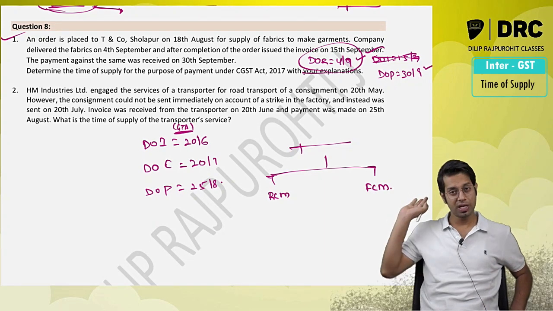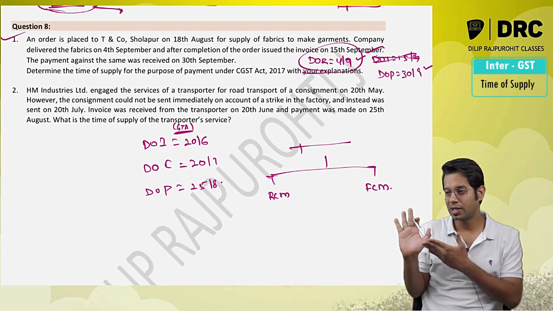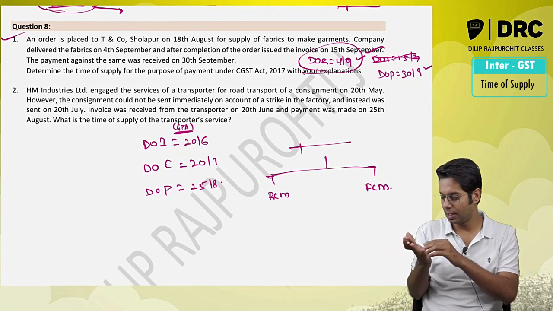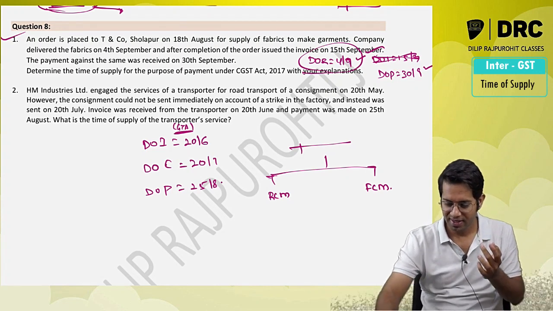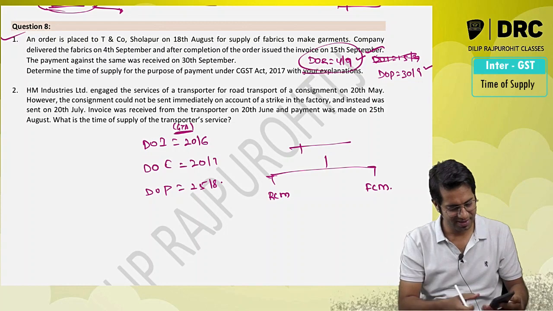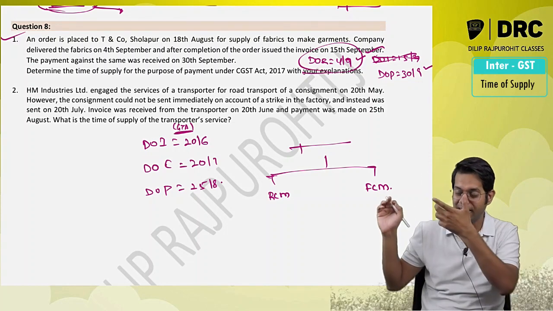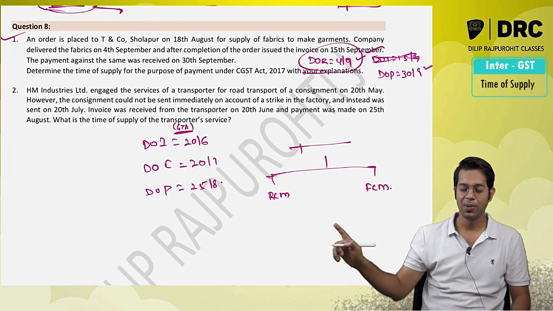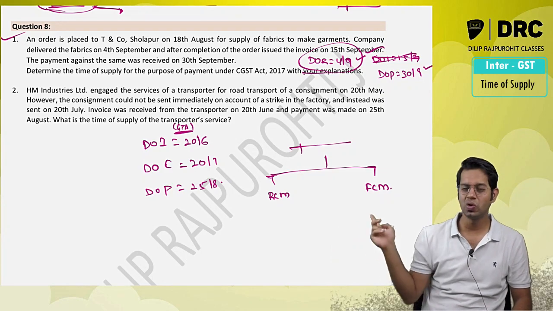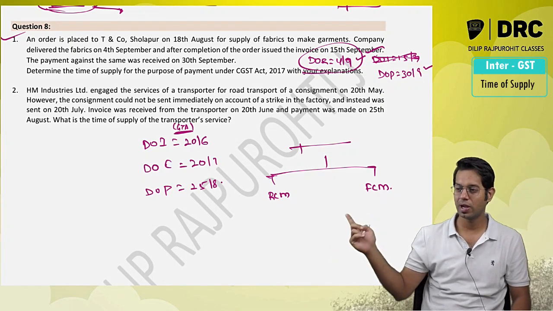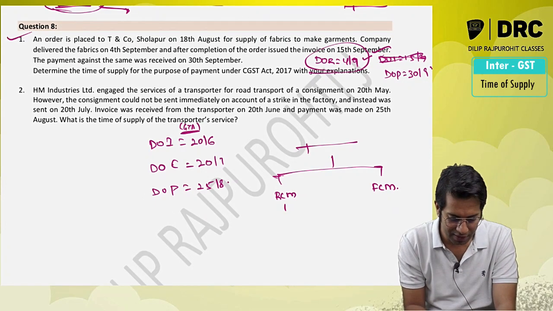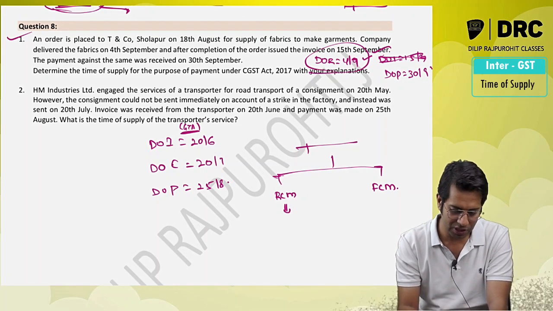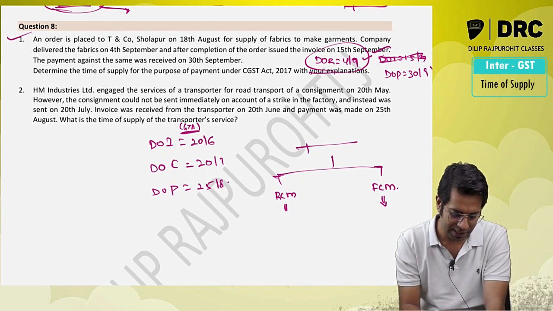In examination, they will give that sheet, what is that called as? Key answers, answer key. So in that answer key, they have given both the answers. How do you know? Check your suggested answers. You will find in your suggested answer that they have given both the answers. If your answer is based on reverse charge, what is the time of supply?